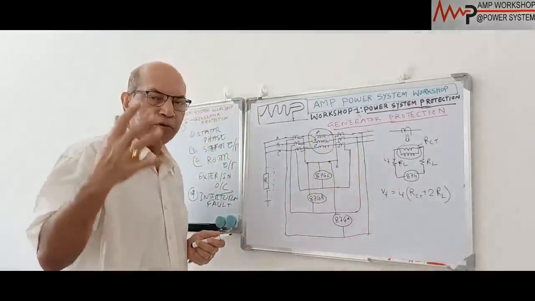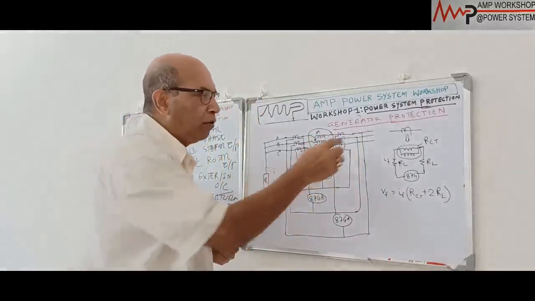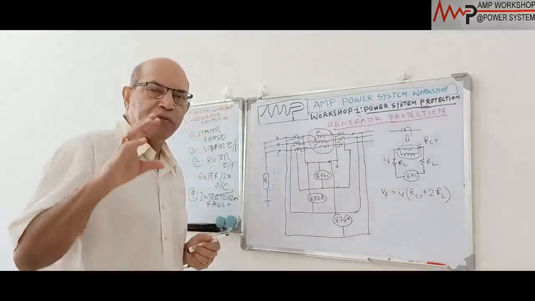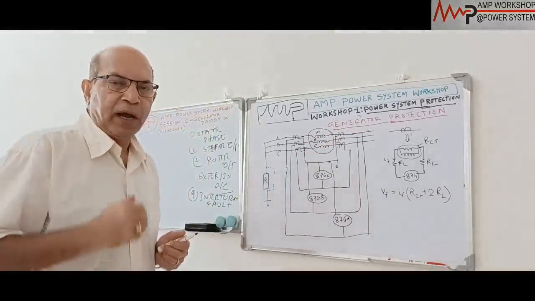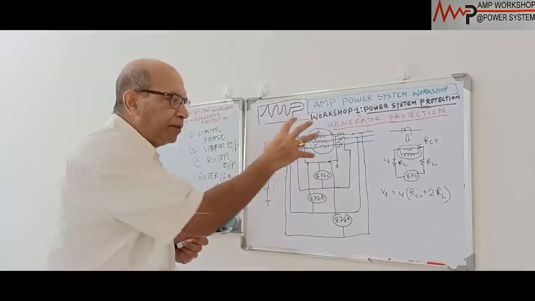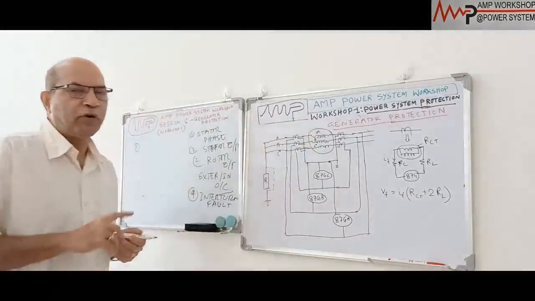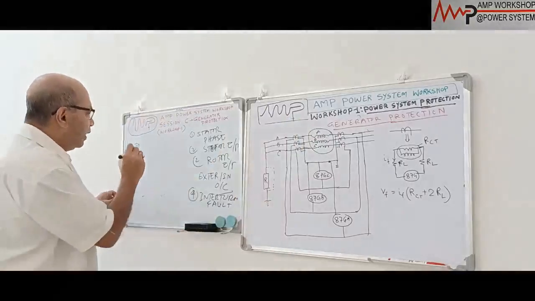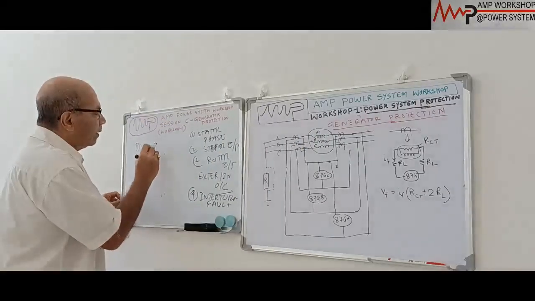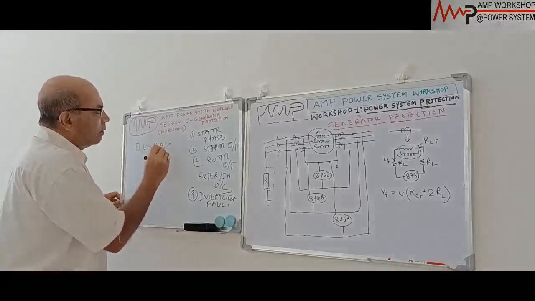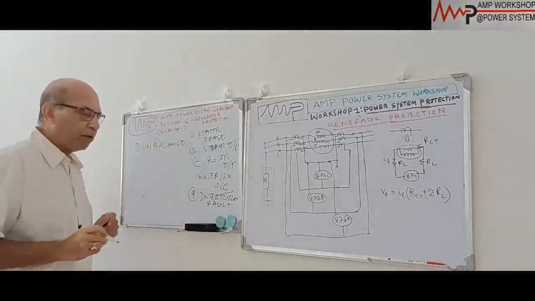When there is this type of unequal kilowatt loading on each phase of the machine, then we call it an unbalanced condition. And during unbalanced condition, there is a problem in the machine. So this unbalance is one of the operating conditions. So one is unbalanced loading. Unbalanced loading is one operating condition.